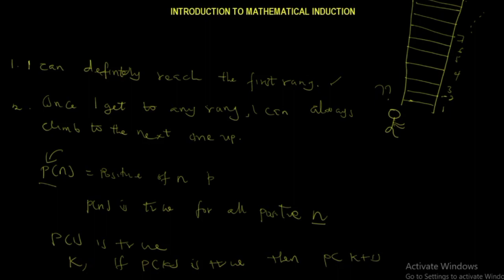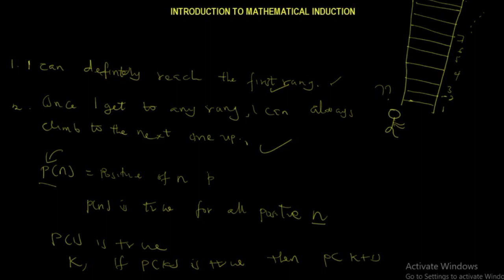That means, how do we link this to the ladder? If I can reach the first step, then once I get to any rank, I can always climb to the next step. The first condition alone doesn't guarantee that I can also move to the second step. But if I bring in the second condition, which is once I get to any rank, I can always climb to the next one, that means I can go as high as I want.